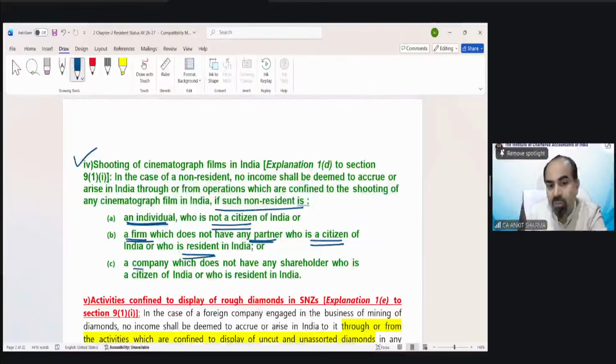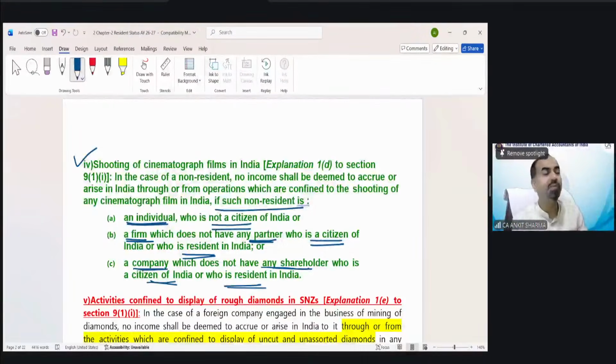If the producer is a company, then no shareholder should be a resident or citizen of India. If any shareholder is a citizen or resident of India, the company may need to pay a certain amount of tax on the income earned from the release outside India.